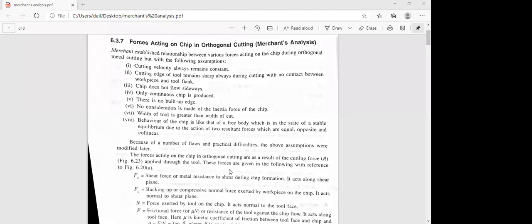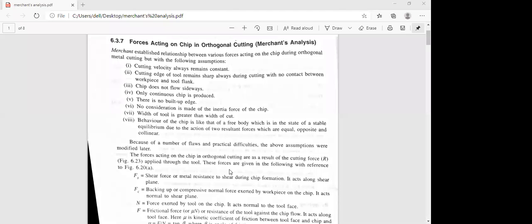The fourth, we have to assume that always a continuous chip is produced, not a discontinuous chip or a continuous chip with built-up edge.